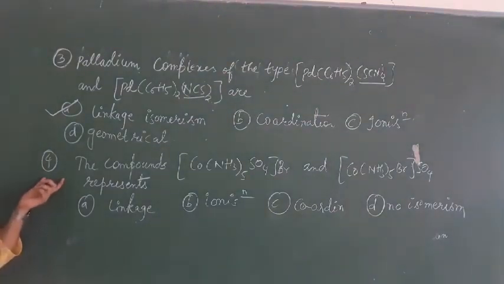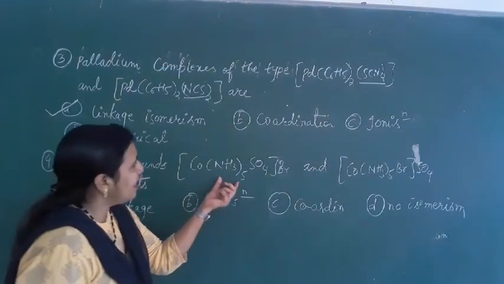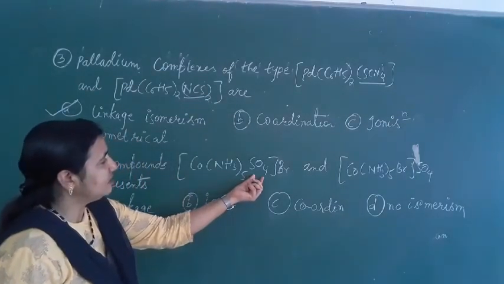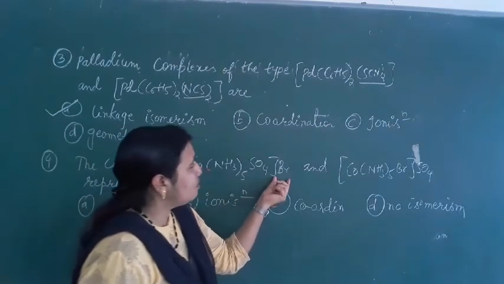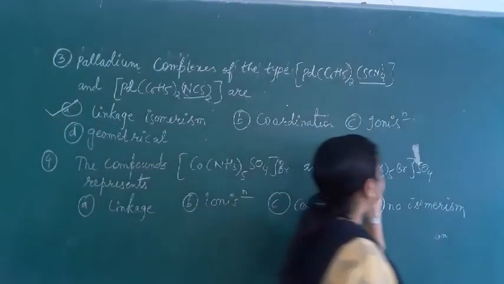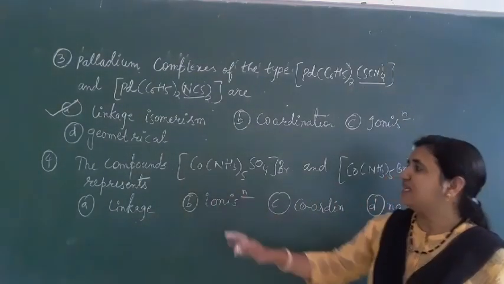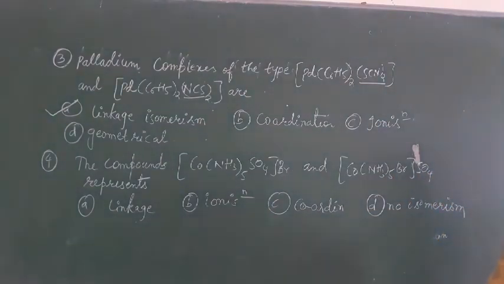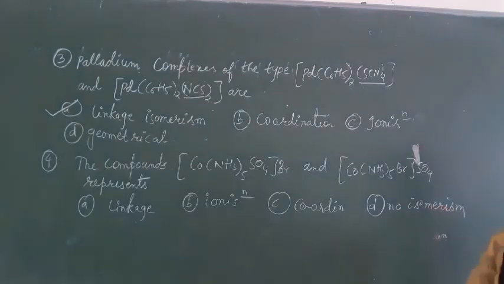Next, the second question: pentaamminesulfatocobalt bromide and pentaamminebromidocobalt sulfate. Which type of isomerism do these compounds represent: linkage, ionization, coordination or no isomerism?